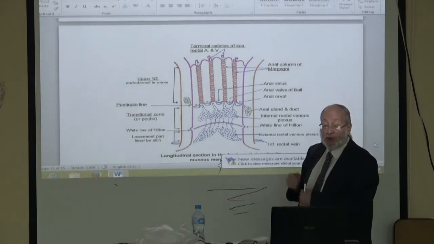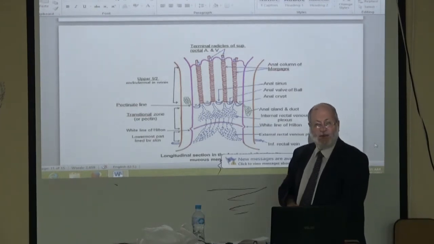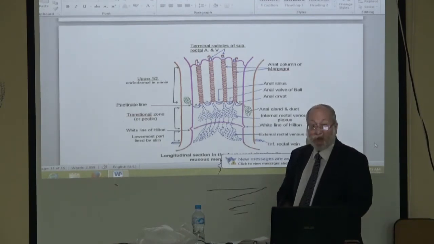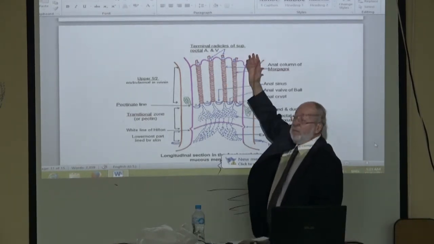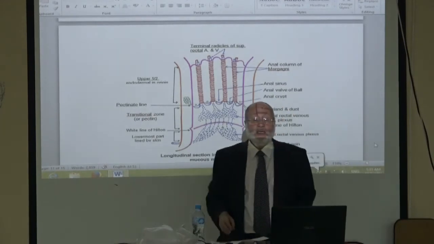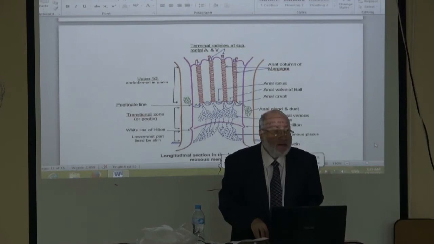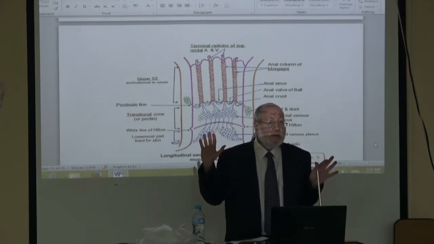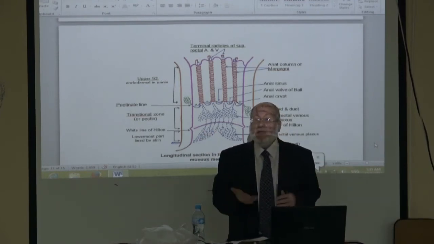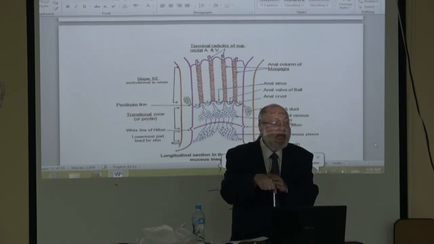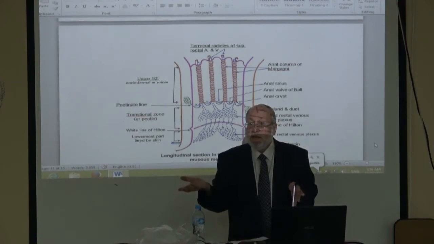This difference in origin is reflected on the type of the mucosa. The endoderm gives simple columnar or secretory epithelium, while ectoderm gives keratinized epithelium and skin.